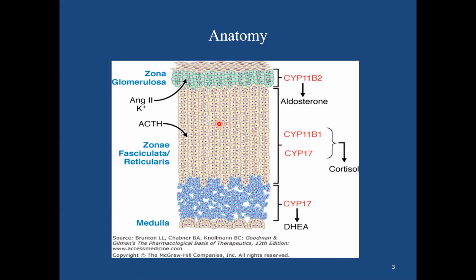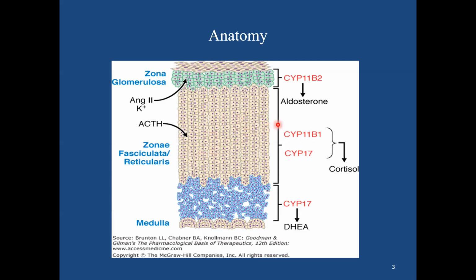ACTH acts predominantly on zona fasciculata and reticularis through its receptor known as melanocortin 2 receptor, that is MC2R, which is predominantly expressed in these two layers, the middle and inner layers of the adrenal cortex.